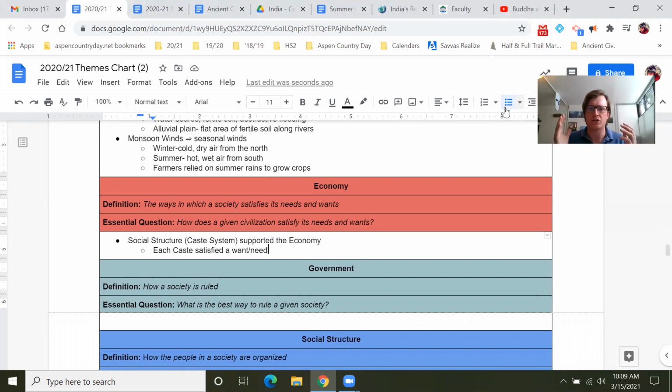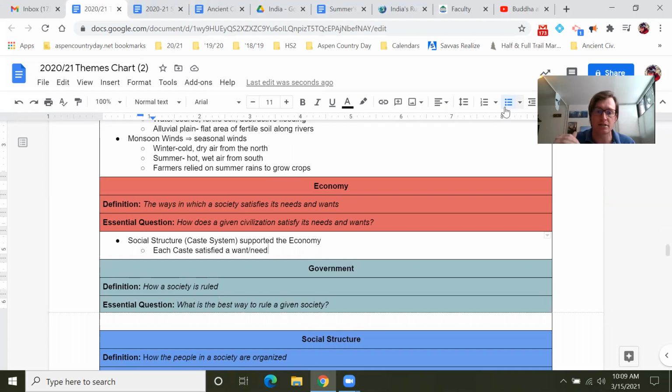They put a social structure in place where every class takes care of a want or need of the economy, whether it was protection or food with the farmers, or even the untouchable class, the Dalits, who had to take care of the unclean jobs, which are necessary for any society.